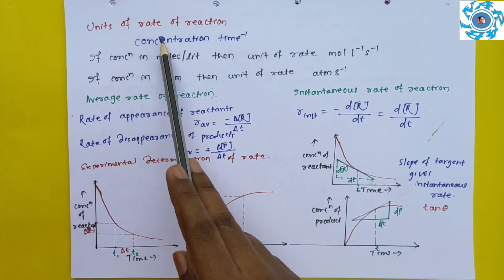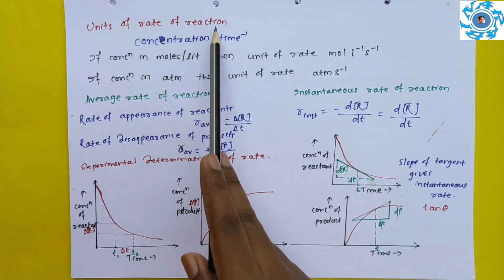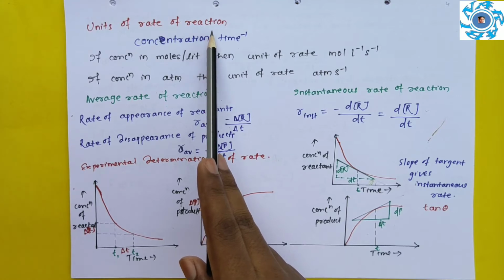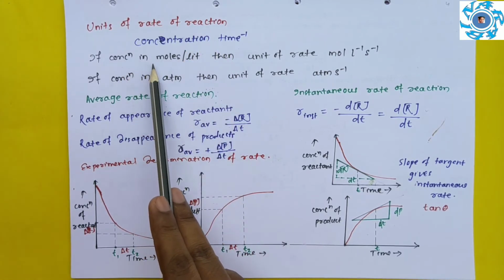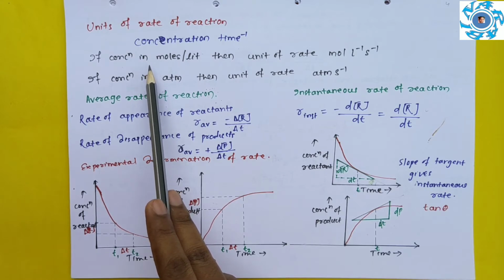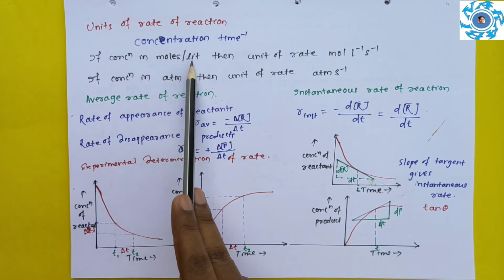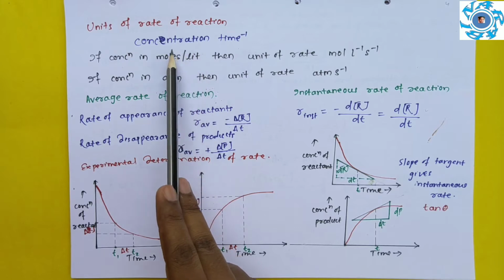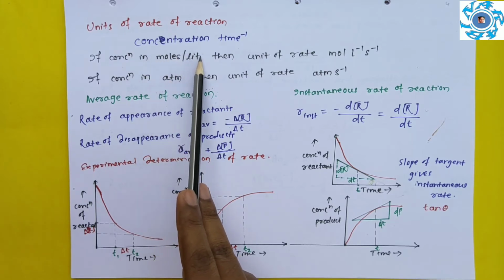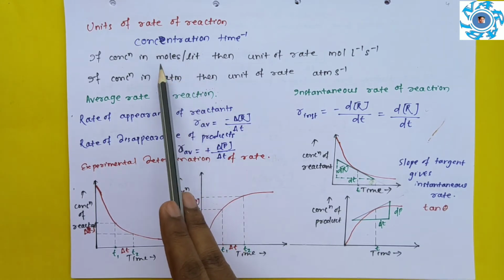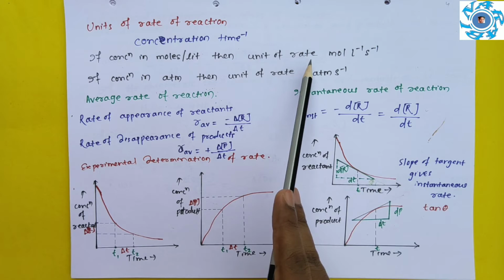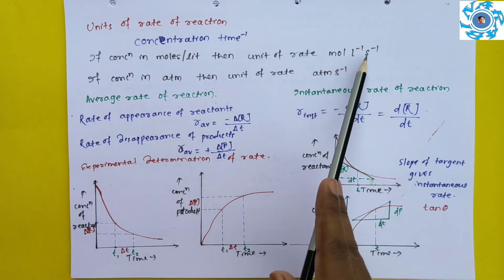Units of rate of a reaction. What is the unit of a rate of a reaction? That is concentration time inverse. If concentration is expressed in moles per liter, so in which case we express in terms of moles per liter? If the reaction is in liquid phase, that is a solution, then the unit of rate will be moles liter inverse second inverse.